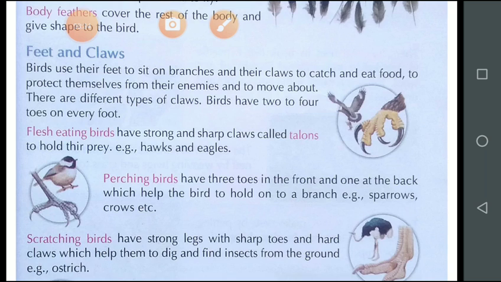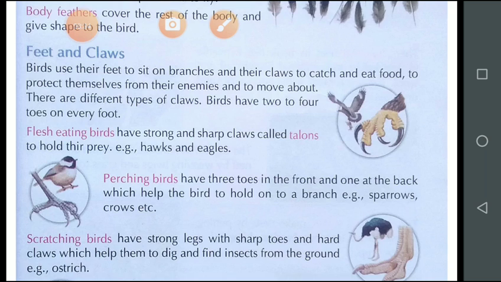Student, have you observed a crow taking rest on the branch of a tree? Other birds like pigeon and sparrow also take rest on the branch of a tree.